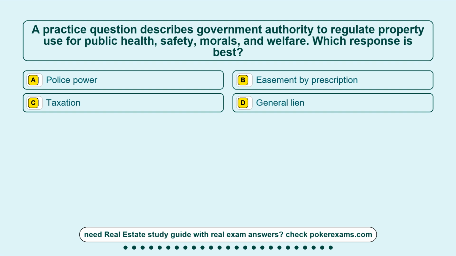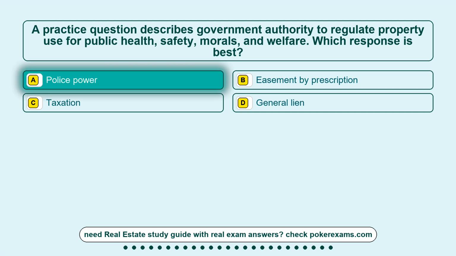Question 23. A practice question describes government authority to regulate property use for public health, safety, morals, and welfare. Which response is best? Option A, police power. Option B, easement by prescription. Option C, taxation. Option D, general lien. The correct answer is option A, police power.